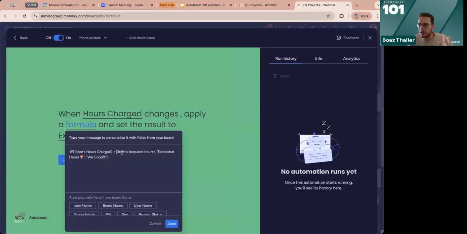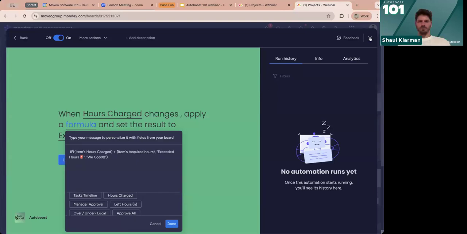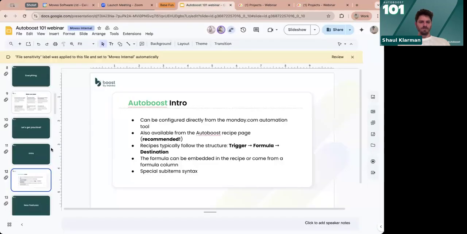So here, if you want to select a column from the item, you just scroll down in the fields from the item, but then you don't have the sub-items here. You don't have any column from the sub-item. So this is our hack of actually accessing those and using them. That's it. Good point.